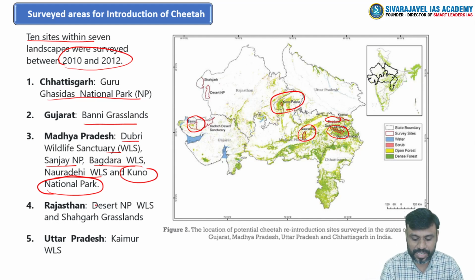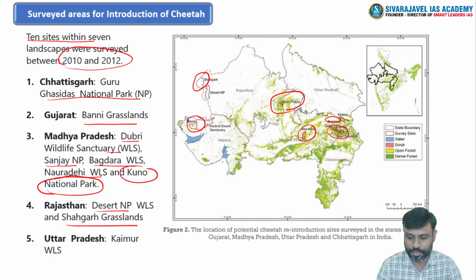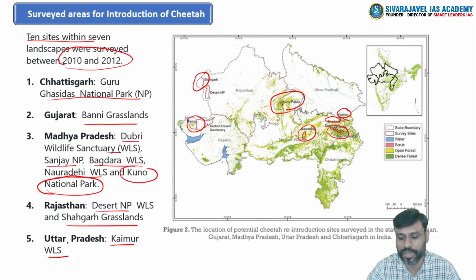And in the state of Rajasthan, the Desert National Park and the Shahar grassland region, which is found at the extreme western portion of Rajasthan, is also identified as one of the important regions for introduction of these cheetahs, right? And if you take the case of Uttar Pradesh, the Kaimur Wildlife Sanctuary is also a potential area which has been identified for its introduction.